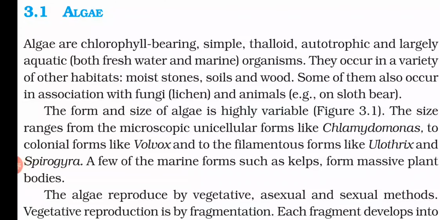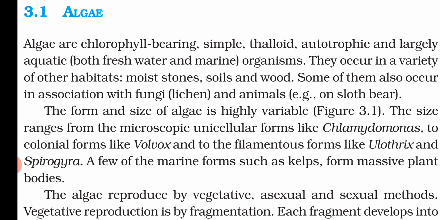Any organism that bears chlorophyll and has a simple thalloid body structure. Thalloid means the body is not differentiated into root, stem and leaf. It is also autotrophic and largely aquatic, living in fresh water or marine water. If these characters are found in any organism, then we can put it in the algae group.